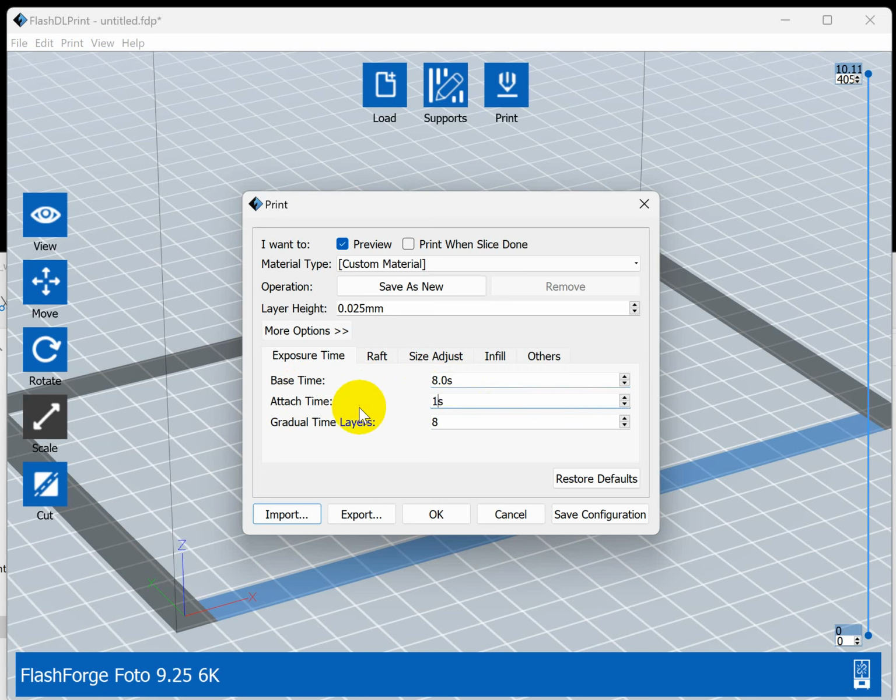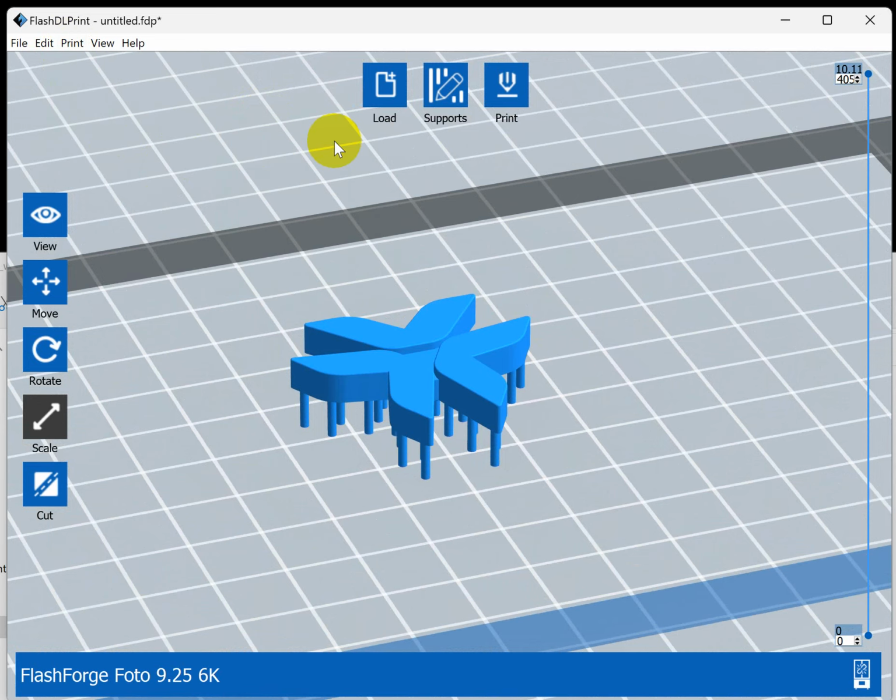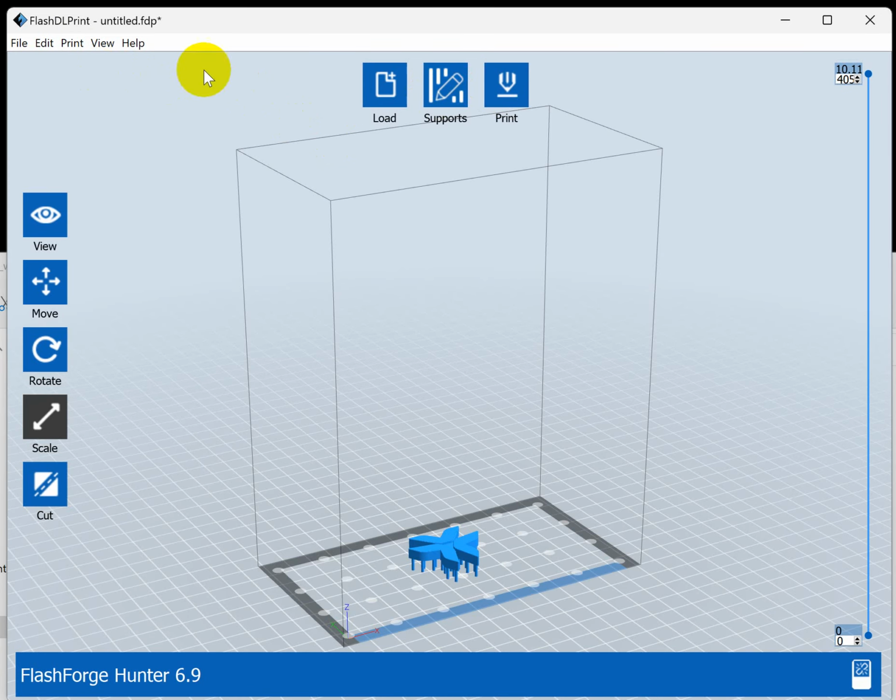So now every time that you want to print any model with the machines Hunter 6.9, okay, Hunter 6.9, we're gonna do the same.